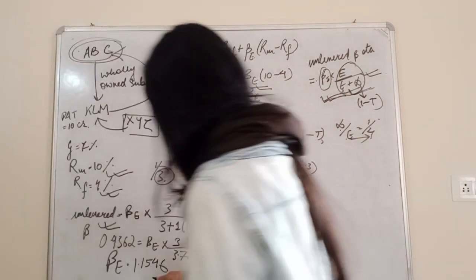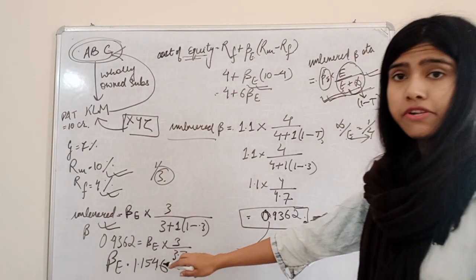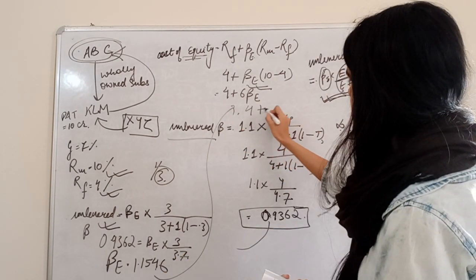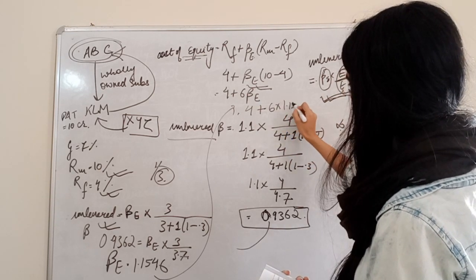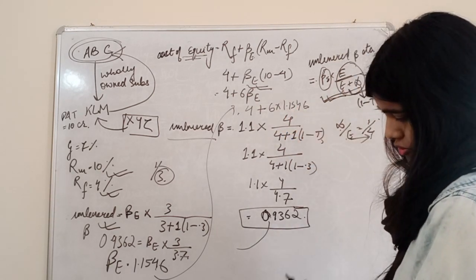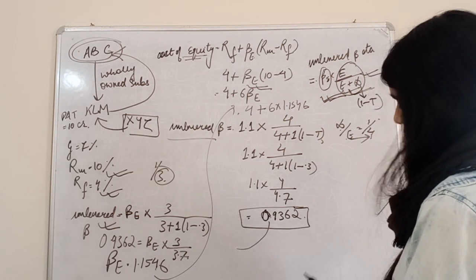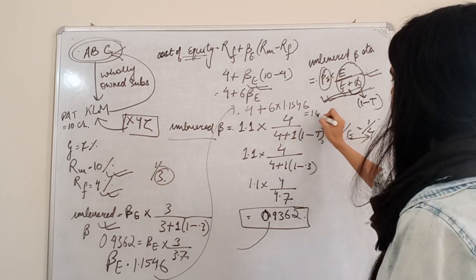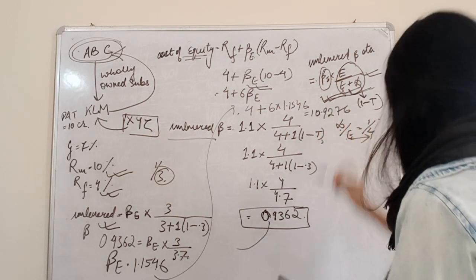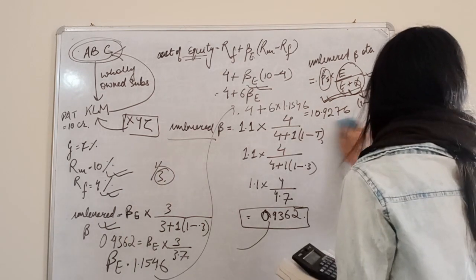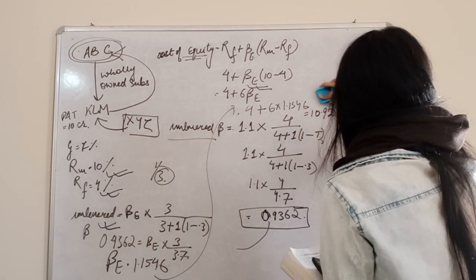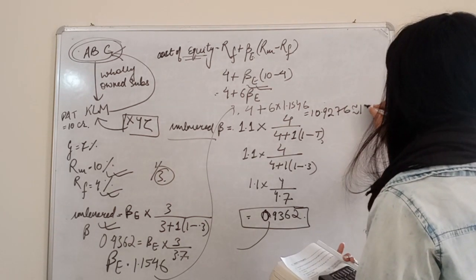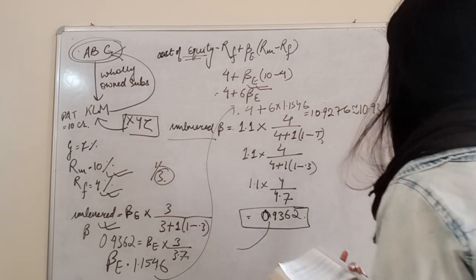Now we take the value of equity beta from here and put it here. So we are going to get 4 plus 6 multiplied by 1.1546. It comes out to be 6 into 1.1546 plus 4, which is 10.9276, equivalent to 10.93%.